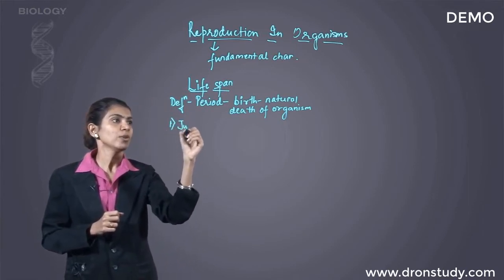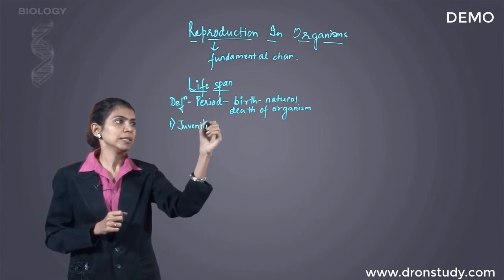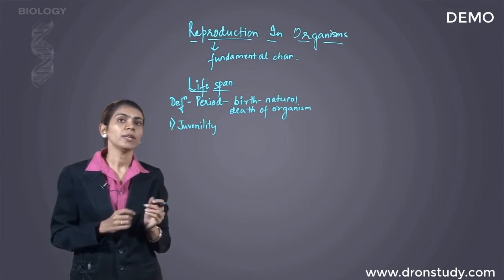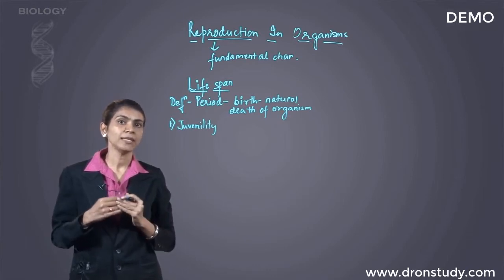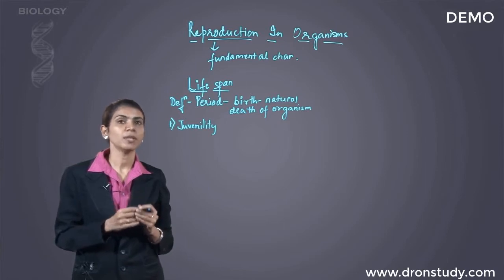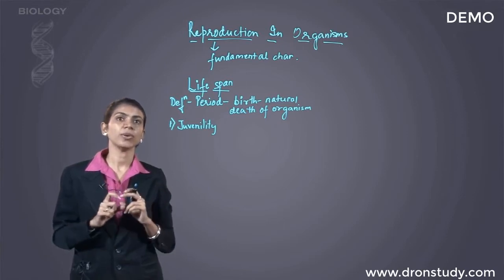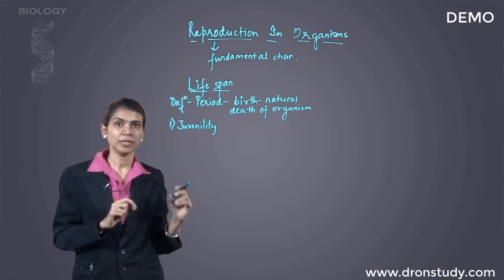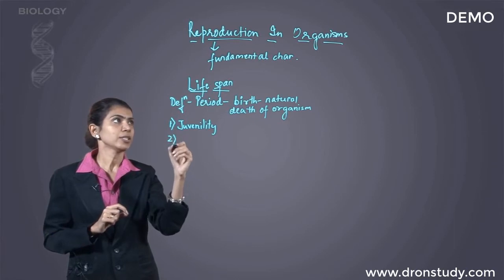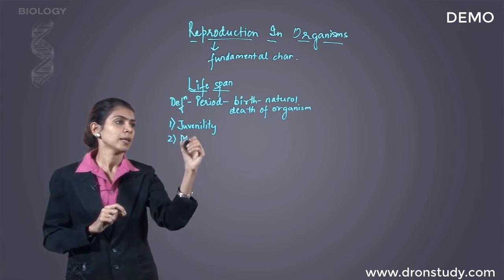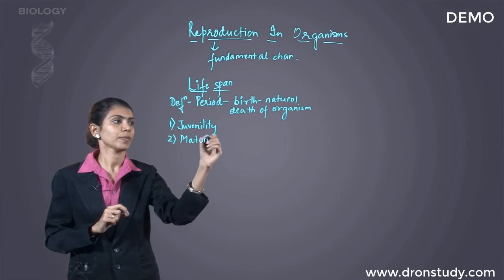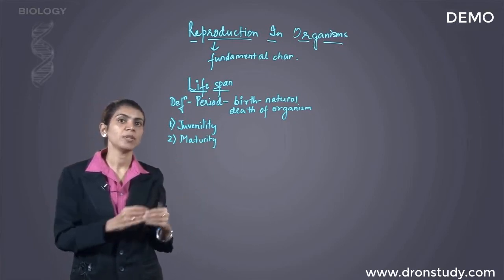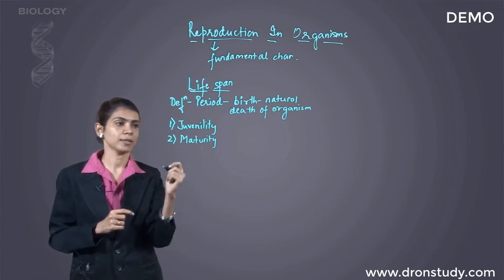The first stage is called juvenility. Juvenility is the time period or the stage wherein the organism is in the process of being developed for reproduction. That means the body of the organism is undergoing processes so as to develop it to be able to reproduce. That is juvenility. The second stage of lifespan is maturity. Maturity is when the organism is actually able to reproduce. That means reproduction begins in this phase.